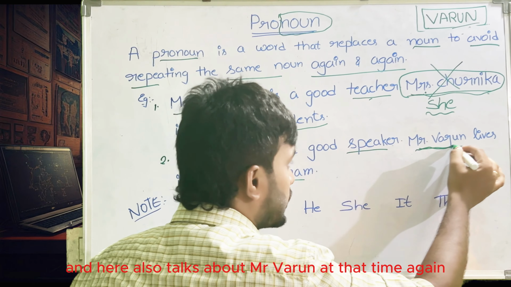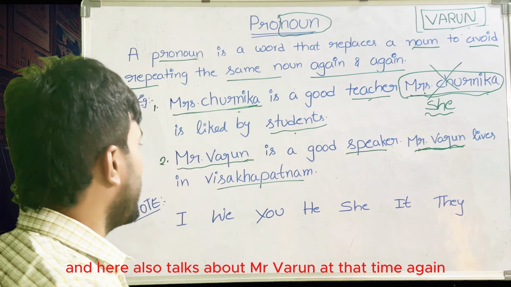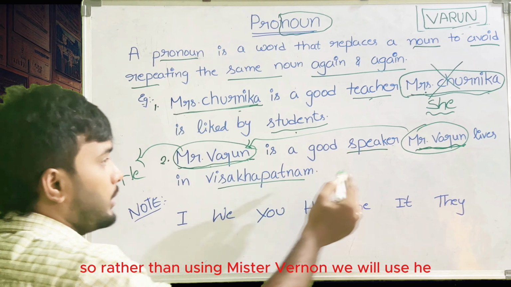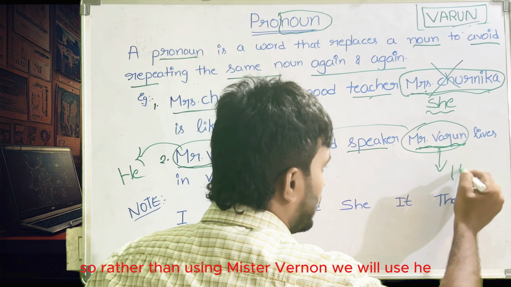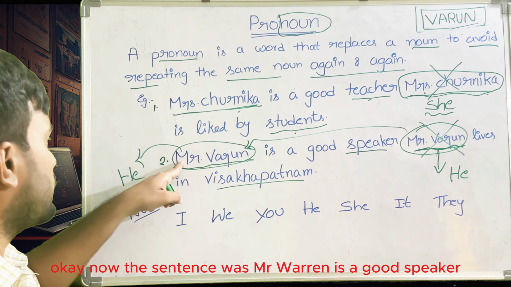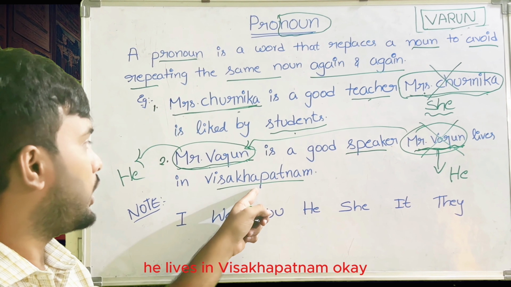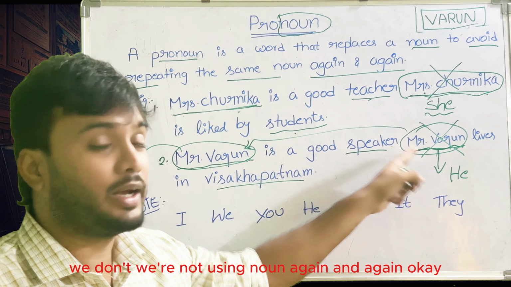We are talking about one person, the same person. Mr. Varun is a male person, so rather than using Mr. Varun we will use he. Now the sentence is: Mr. Varun is a good speaker. He lives in Visakhapatnam. We are not using the noun again and again.